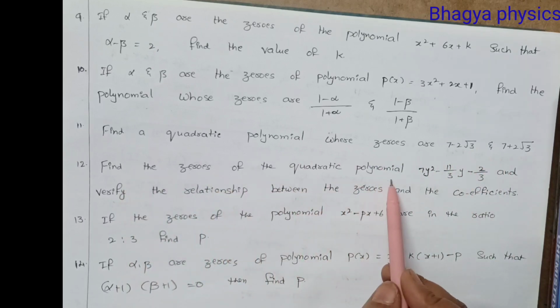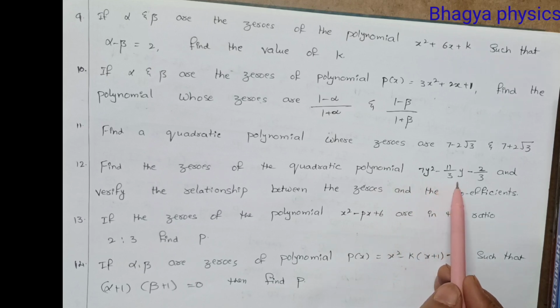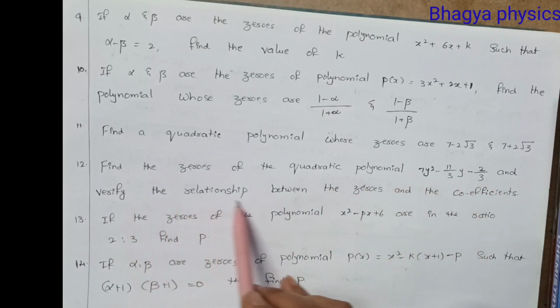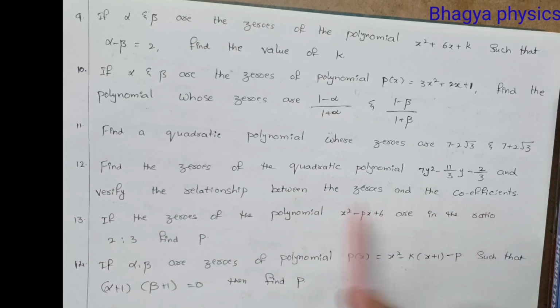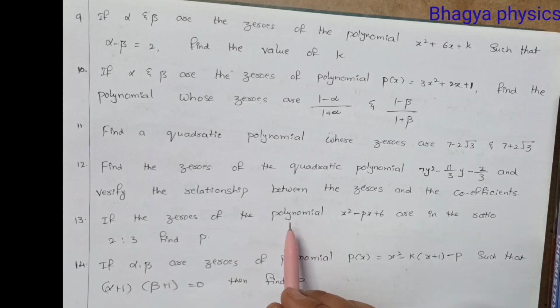Find the zeros of the quadratic polynomial 7y square minus 11 by 3 y minus 2 by 3 and verify the relationship between the zeros and the coefficients. Next, if the zeros of the polynomial x square minus px plus 6 are in the ratio 2:3, find p. And moreover, if alpha and beta are zeros of the polynomial p of x is x square minus k of x plus 1 minus p, such that alpha plus 1 into beta plus 1 is equal to 0, then find p. These are all very important problems for CBSE chapter 2 polynomials.